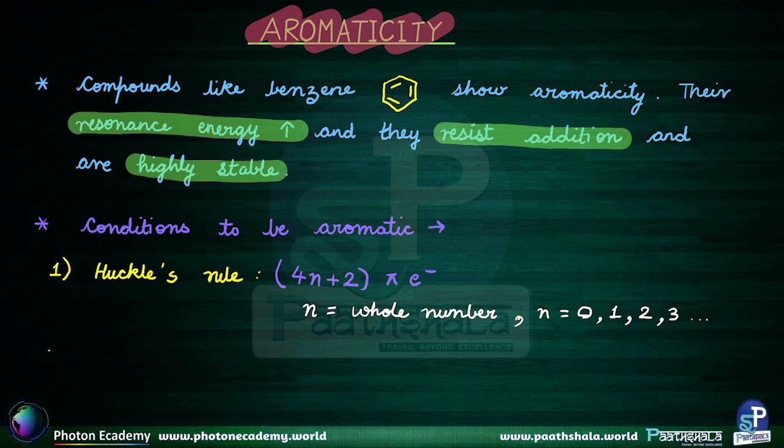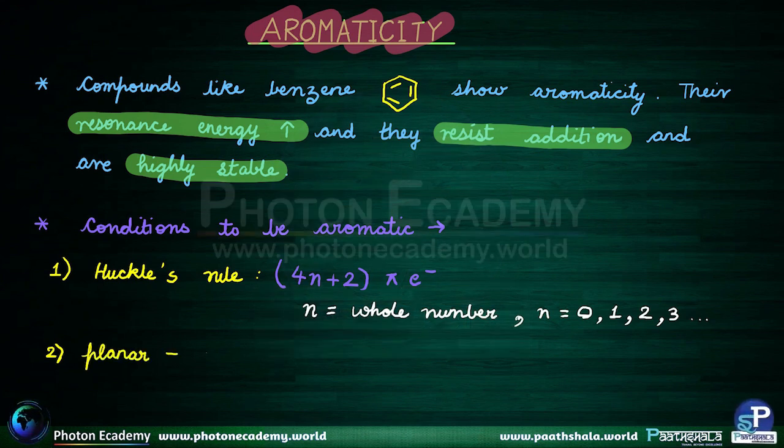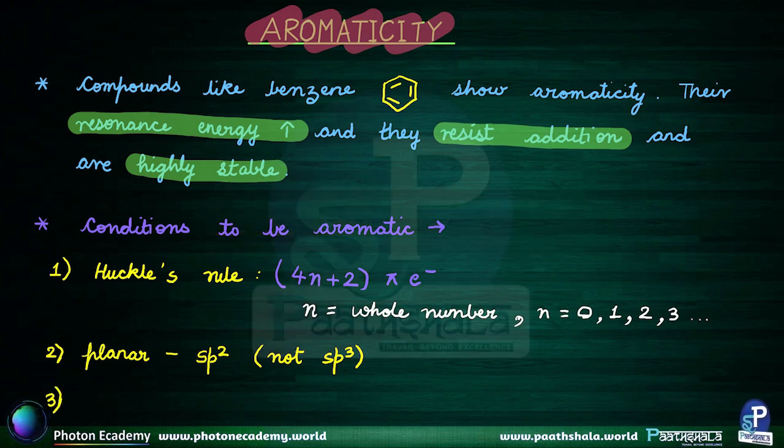Secondly, they should be planar. That is, they should be sp2 hybridized, but not sp3. Please keep that in mind. And the third one, which is important, is that they should be cyclic.